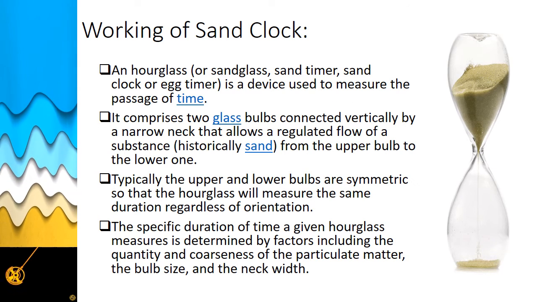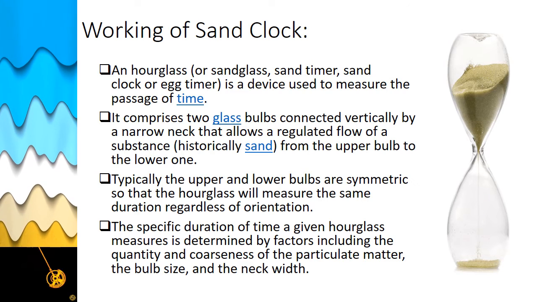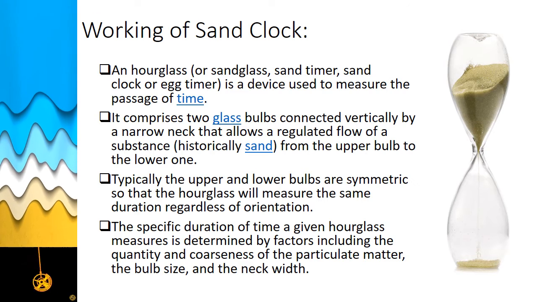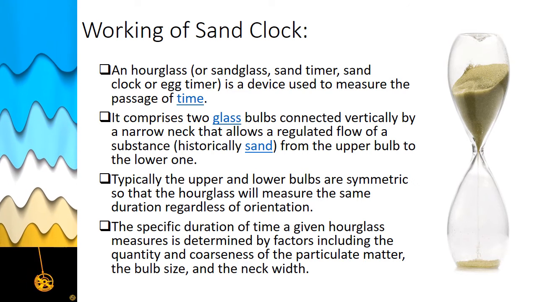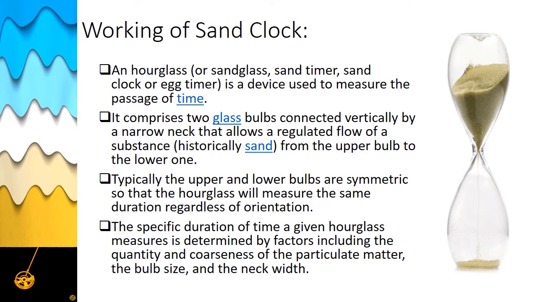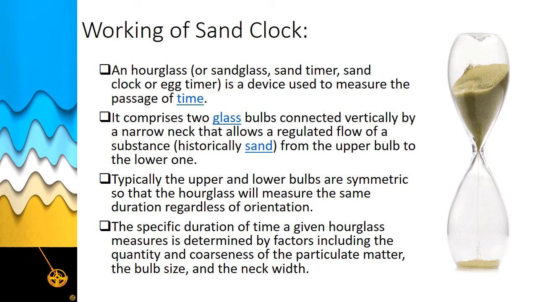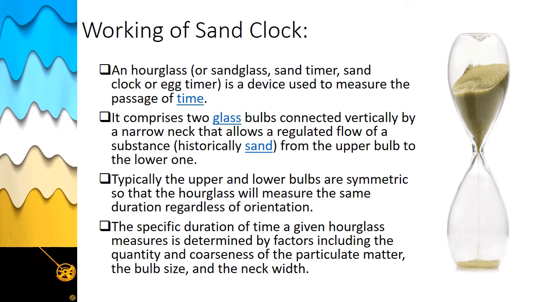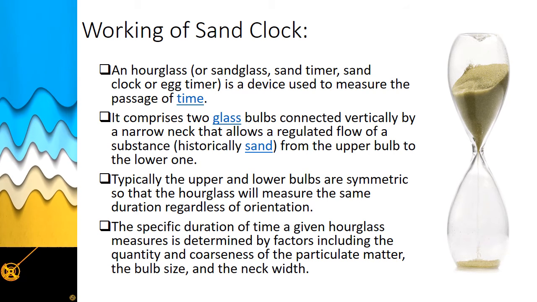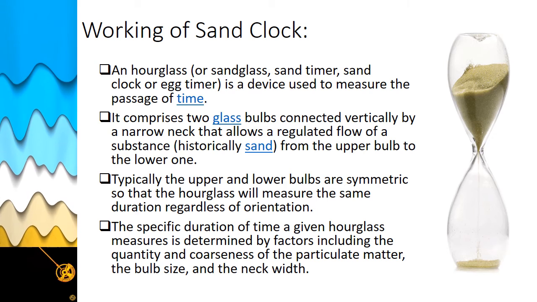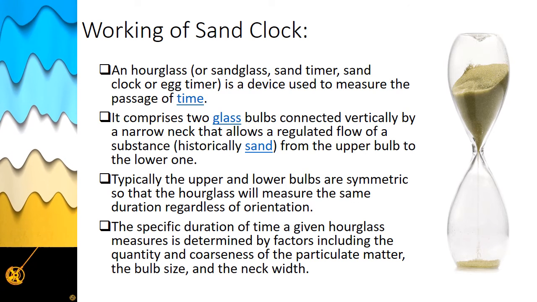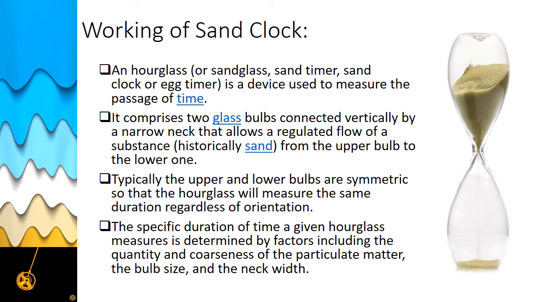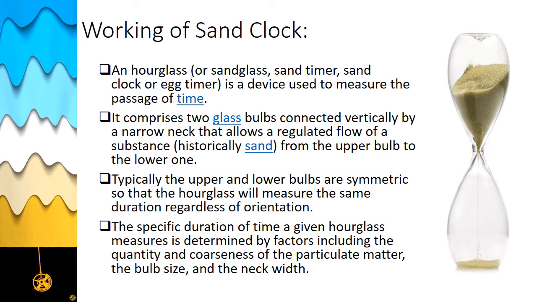Okay, students, let's see the working of a sand clock. Now the sand clock is also called an hourglass. It is also called a sand timer, sand glasses, or egg timer. The sand clock is basically a device that helps in measuring the time through the movement of the sand. It consists of two glass bulbs connected vertically by a narrow neck that allows a regulated flow of a substance, that is the sand.